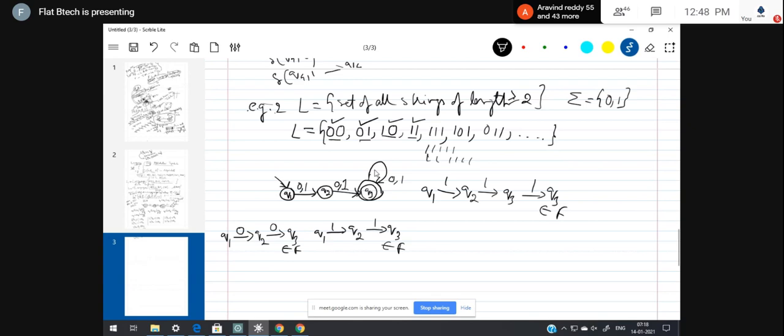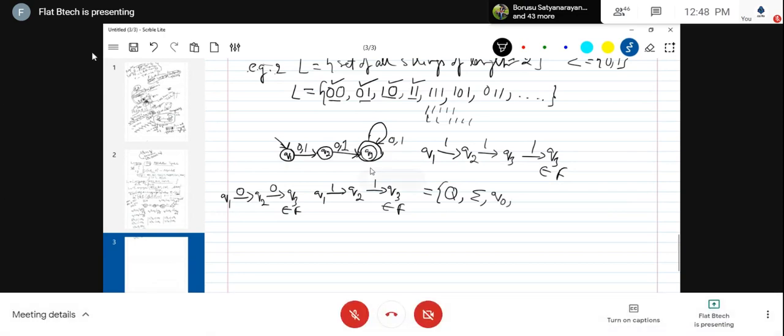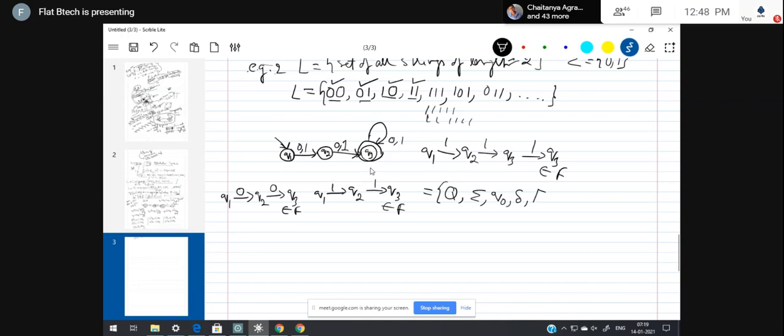Now, yesterday we have seen the mathematical definition of deterministic finite automata. Remember that 5-tuple. Let me just remind you: capital Q, sigma, then the initial state q naught, then the transition function, and the final states. Now let me write the mathematical definition of this example DFA.